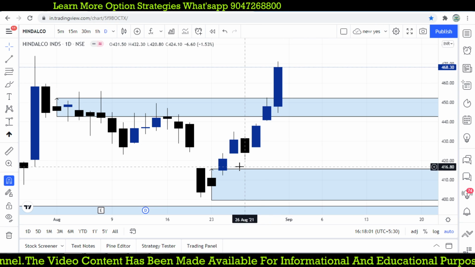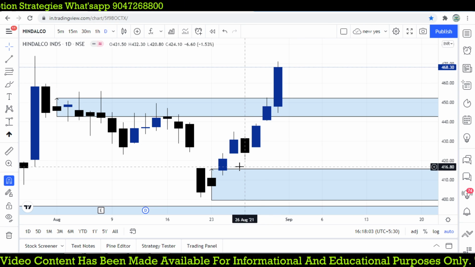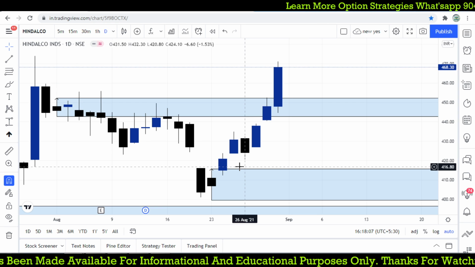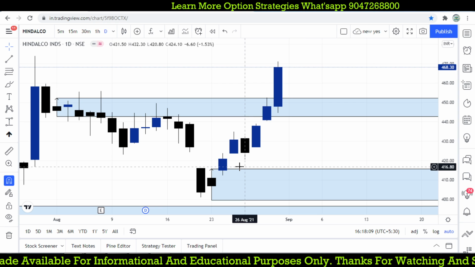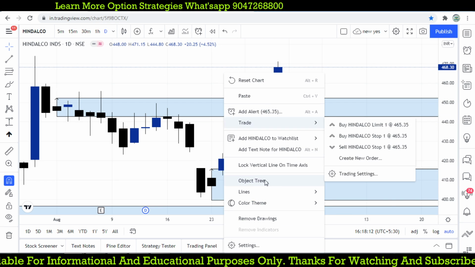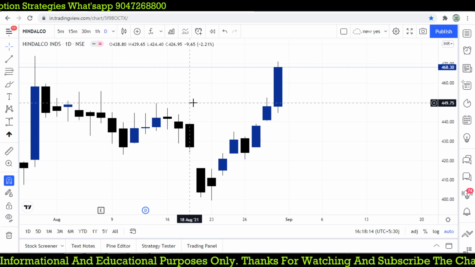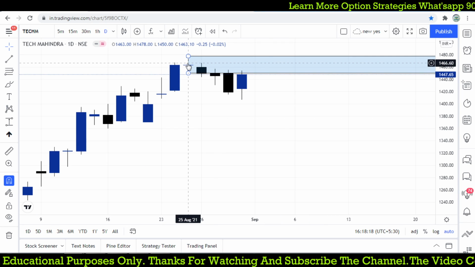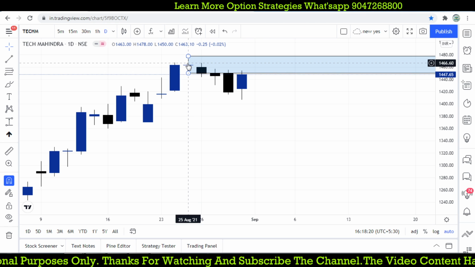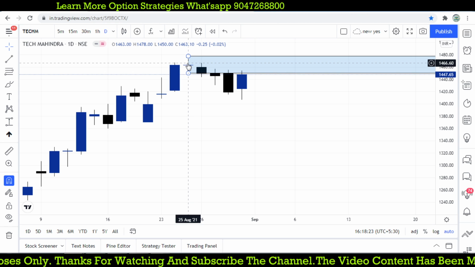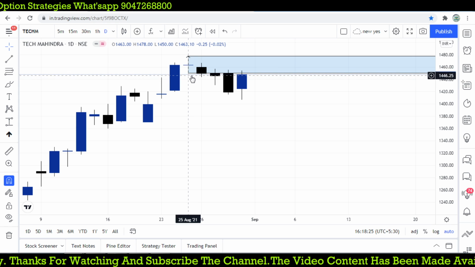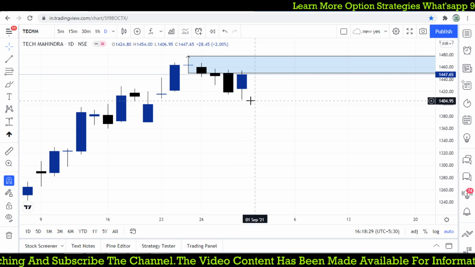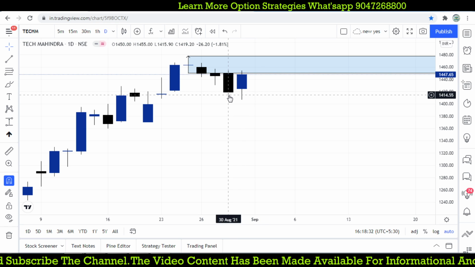When you memorize all the candlestick patterns, you will easily find out where it is happening. So when you see the chart, you can directly tell me there is a point. And a few days back we talked about Tech Mahindra. So on the highest level doji, this is the highest level doji where we talked 3-4 times about the stock, where 1450 as a sell entry and 1478, and recently yesterday itself it triggers our target, and today